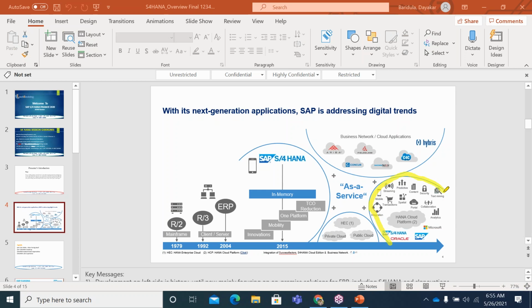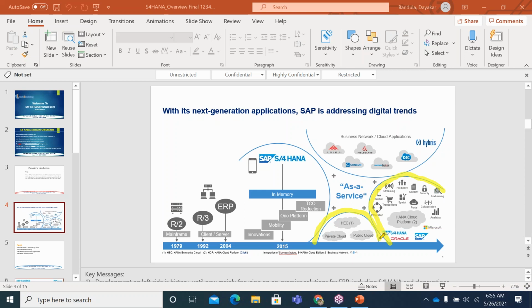Then the middle circle is the HANA Cloud Platform. What is the HANA Cloud Platform? It is a platform for those customers who want to develop custom programs. Generally on the cloud you have restrictions on developing custom development programs, whereas the HANA Cloud Platform is a platform that enables customers to develop their custom programs.